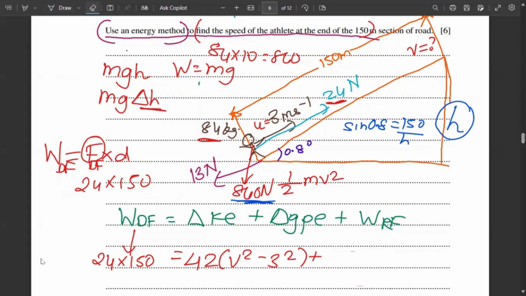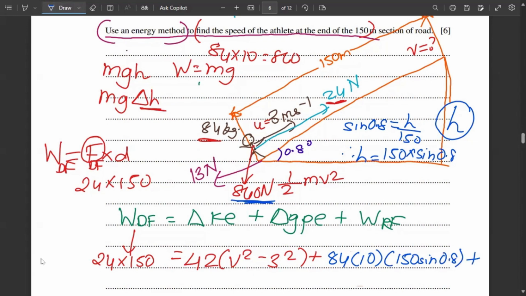Nay, my bad, I reversed it actually. h is the opposite side, 150 the hypotenuse. So sine 0.8 equals h upon 150. Therefore, h is 150 into sine 0.8. No need to put this in the calculator. We'll simply write 84 into 10 into 150 sine 0.8.